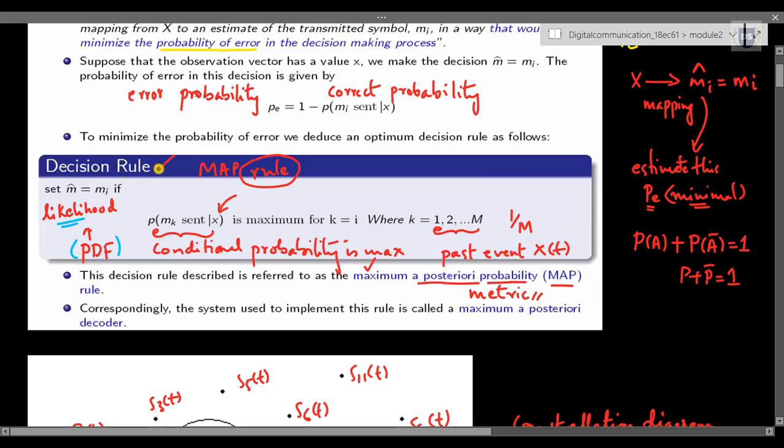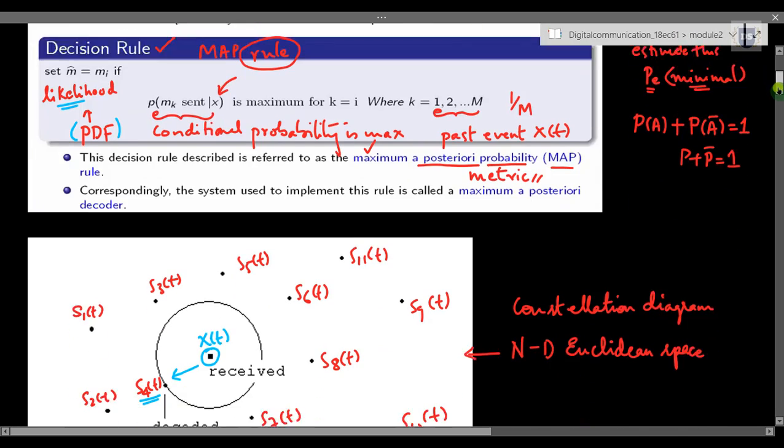So we call this rule the decision rule, and we started to simplify this conditional probability. Because this is a conditional probability, for that we made use of a rule called Bayes rule.